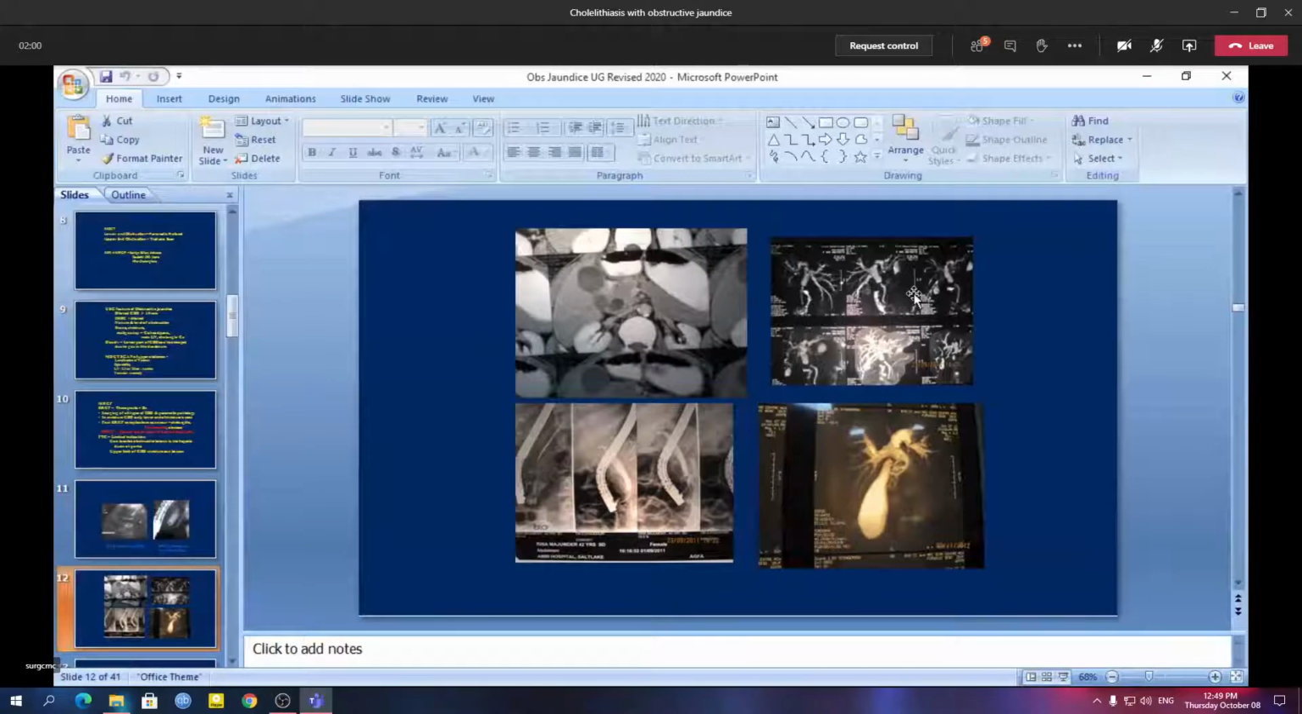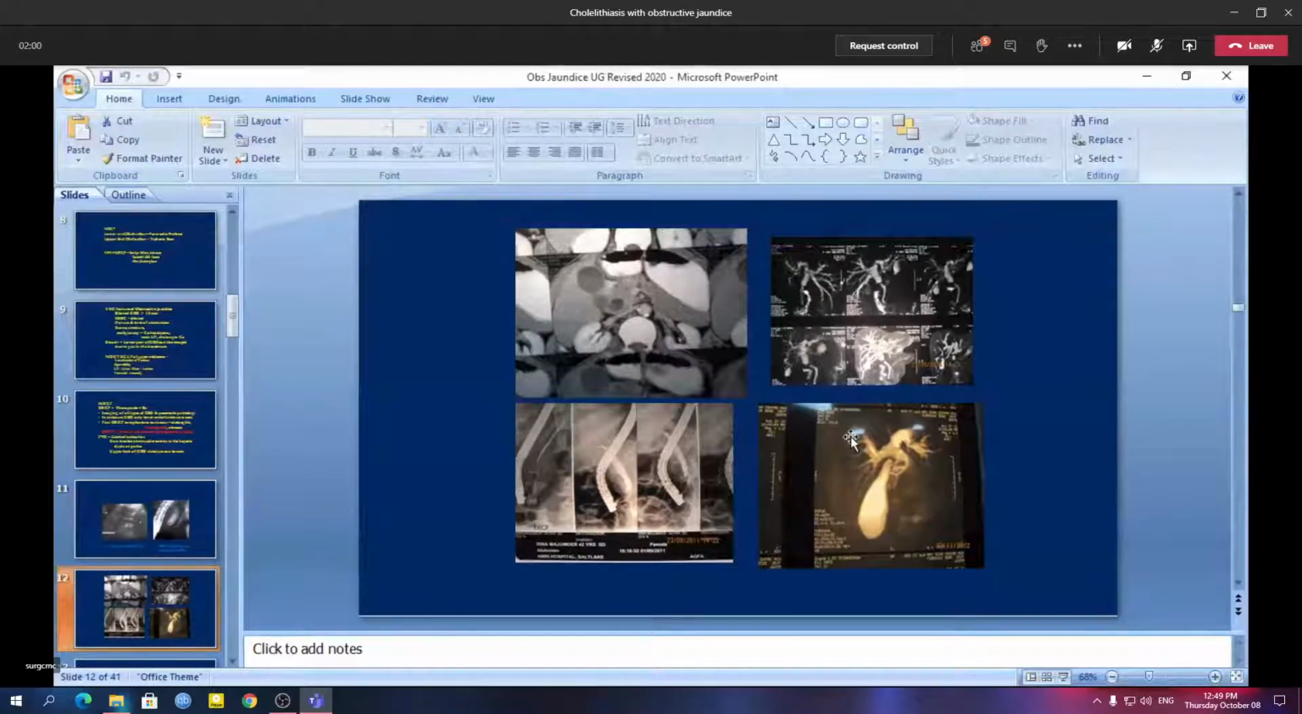So this is a picture of the MRCP. You can see here this is the confluence, and just below the confluence there is a certain cutoff. So there is obstruction. This is the distal part of the common bile duct. So this is a typical picture of obstruction at the upper part of the common bile duct in the MRCP.